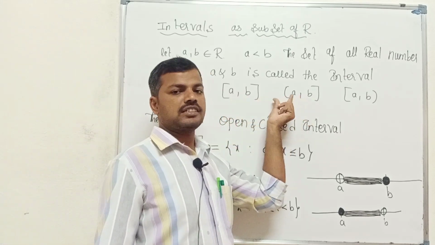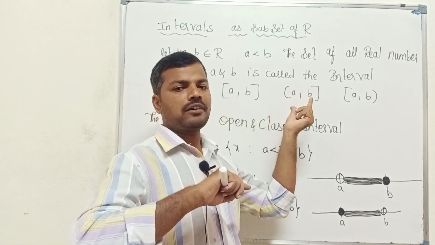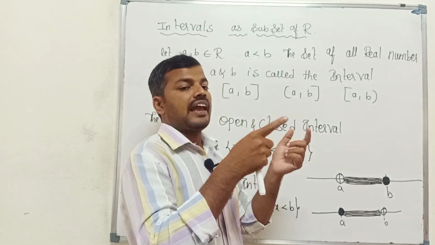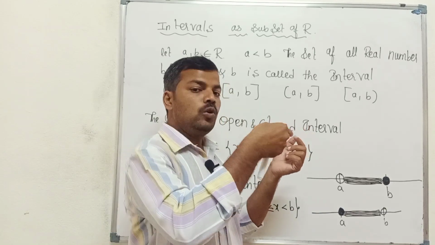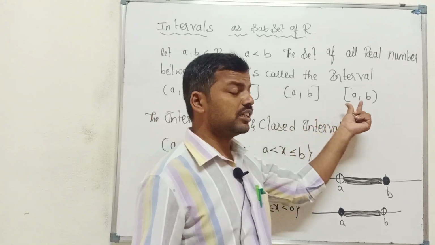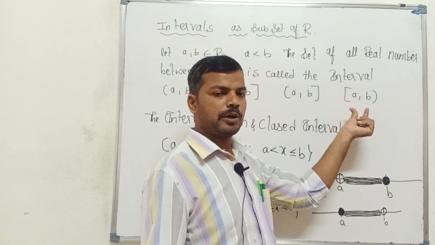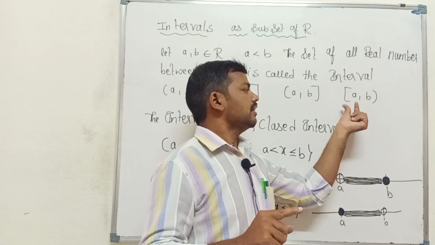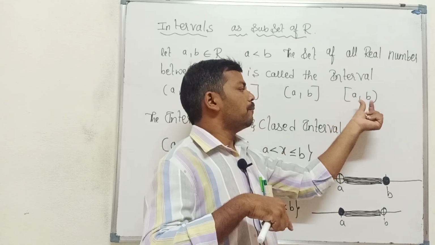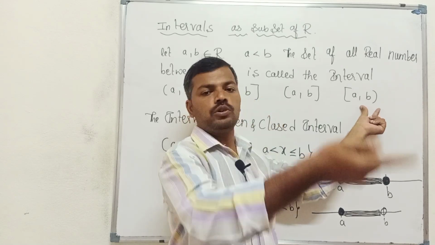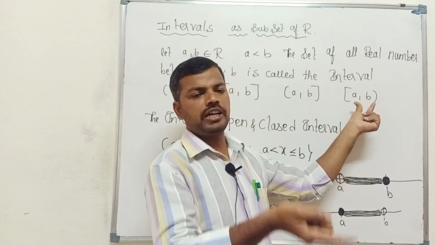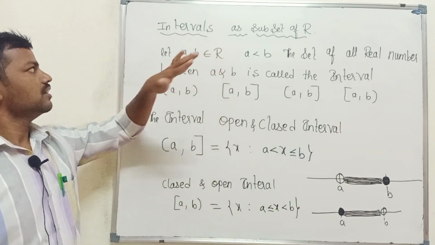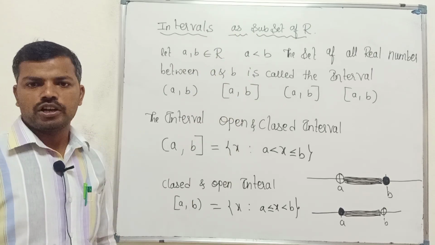Next we come to the open-closed interval. Open-closed means the collection of all real numbers between a and b, excluding a but including b. Next, closed-open means the collection of all real numbers between a and b, including a but excluding b. So that is about the sets, the interval as a subset of the real numbers.